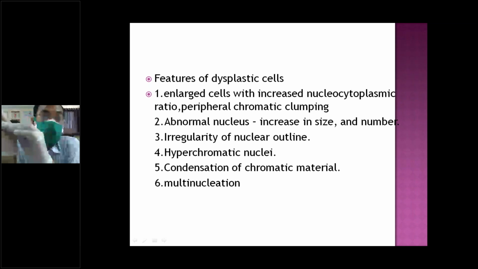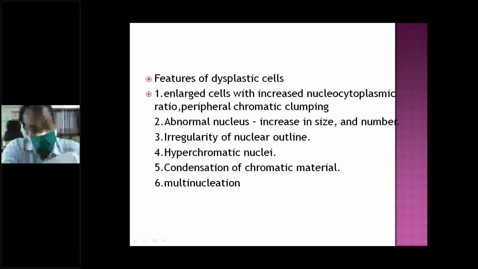So what happens initially is loss of polarity. Normally the nucleus is in the center of the cell, so once that changes, this is a loss of polarity. Nucleus size will increase and gradually cytoplasm will decrease in size. In the extreme case, you will find only a rim of cytoplasm around the nucleus.